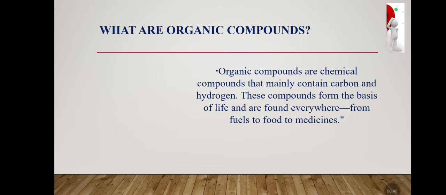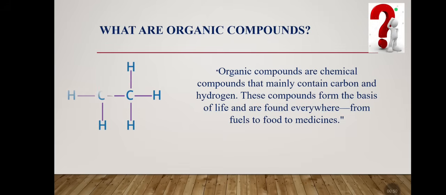First of all, the meaning of organic compound. An organic compound is nothing but carbon and hydrogen atoms present in a structure. It is a chemical compound that mainly contains carbon and hydrogen. Also, we can say hydrocarbons. These compounds form the basis of life and are found everywhere, from fuels to food to medicine.